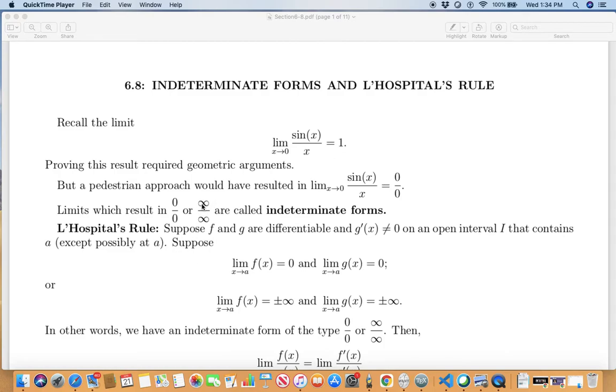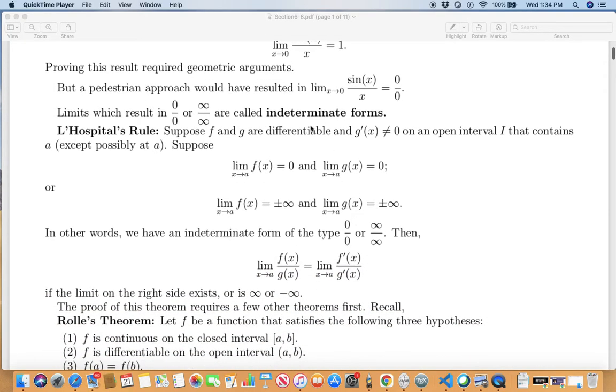Likewise, you don't know sometimes whether infinity over infinity can somehow be manipulated to get you a pure number or not. Either way, such limits are called indeterminate forms. When you have indeterminate forms, there is L'Hôpital's rule.